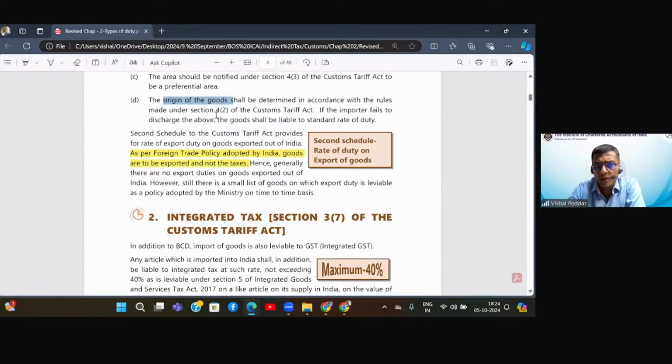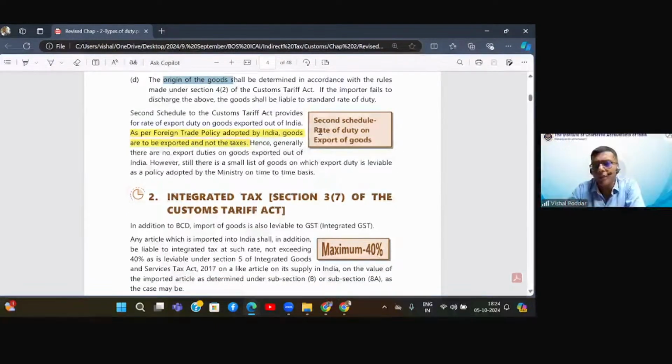I hope all things are clear up to this point. And then the second schedule deals with the rate of export duty. As I said, we won't be reading much because there is a very small list of goods kept in export duty, and they keep on changing depending upon their requirement as to where they want to restrict a particular export or with which country they want to restrict the trade. Accordingly, they put or remove goods from the export list.